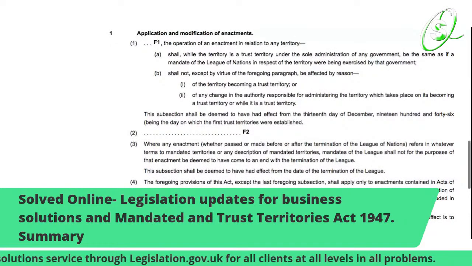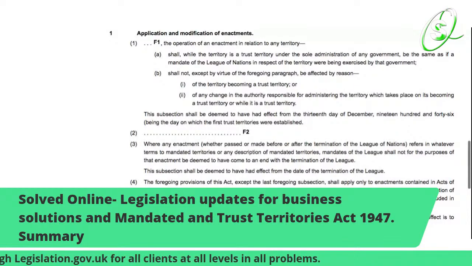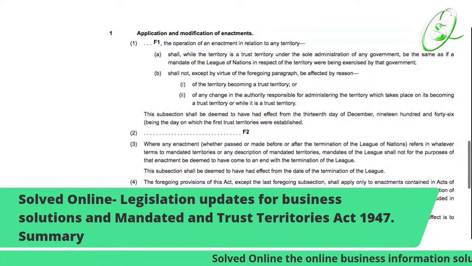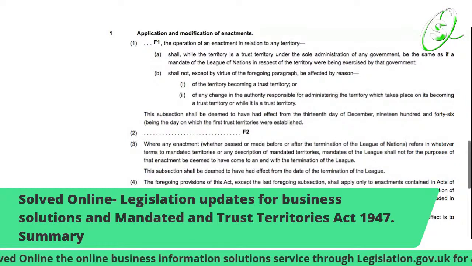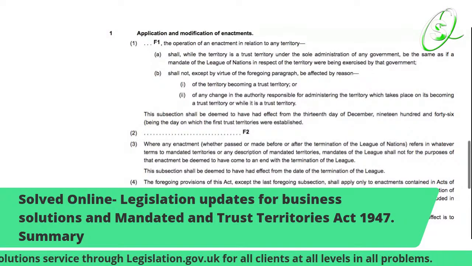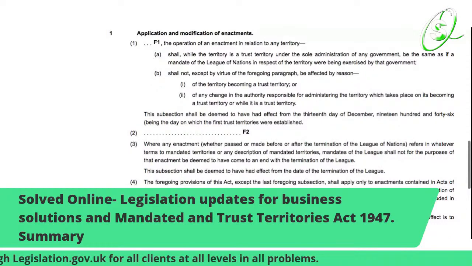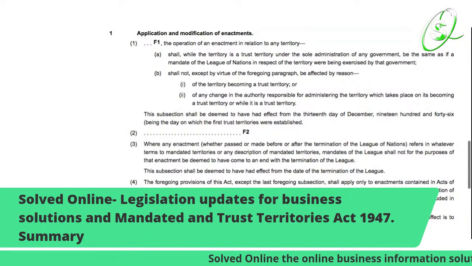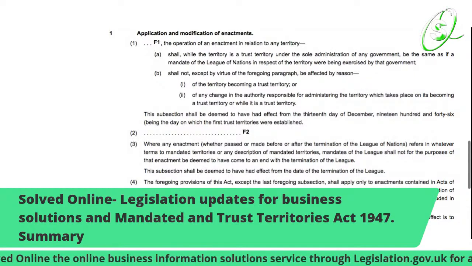I did run down what trust territories mean: those that are given over to a certain administration to administer. So this subsection shall be deemed to have had effect from the 13th day of December, 1946, being the date on which the first trust territories were established. So that's what it is.